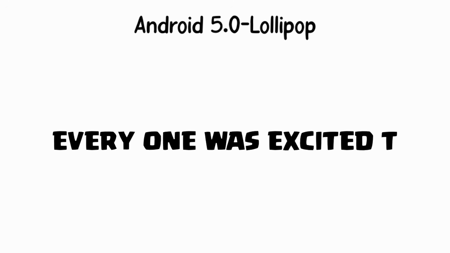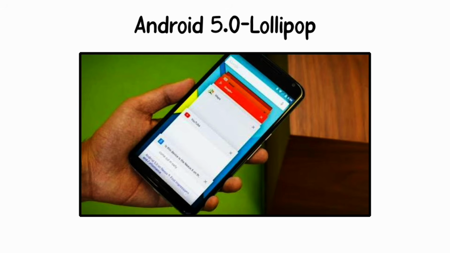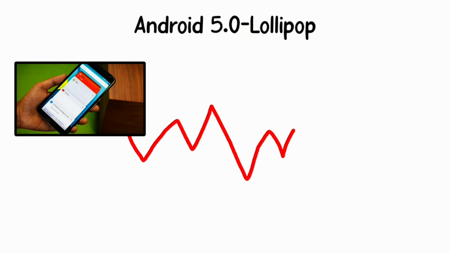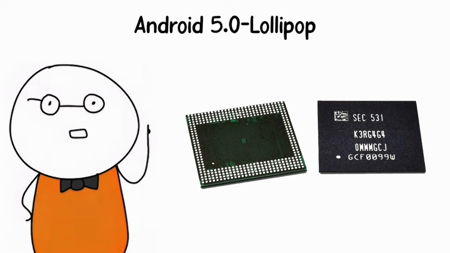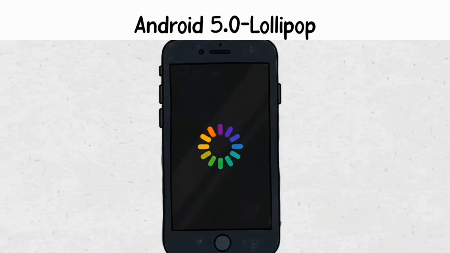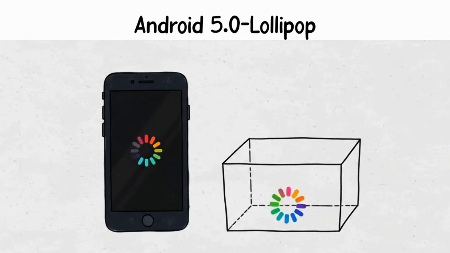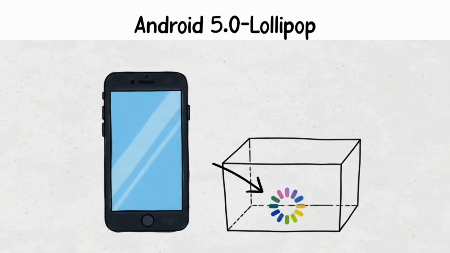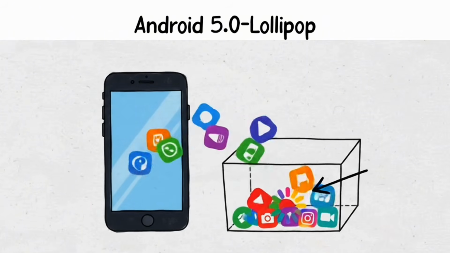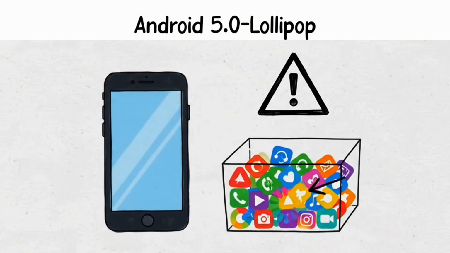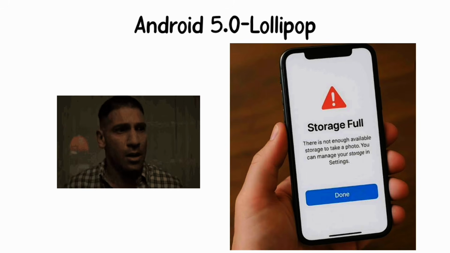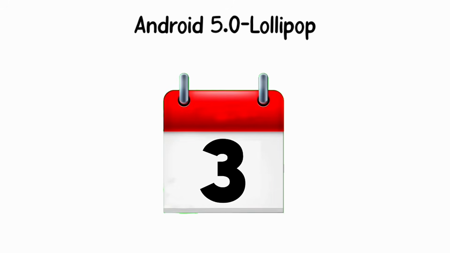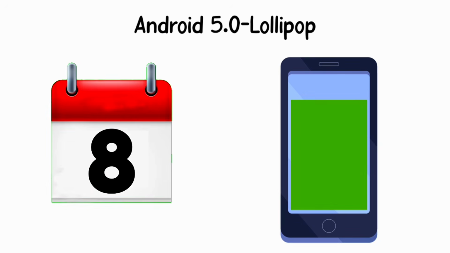Everyone was excited to update, and then the update arrived, and phones started falling apart. The biggest problem was a memory leak. Every single time you turned your screen off, the phone loaded a small animation into memory and then never cleared it. So every time you locked and unlocked your phone, your memory filled up a little more. After a few days, your phone would be running out of RAM completely.